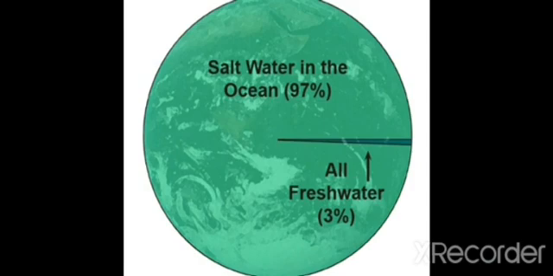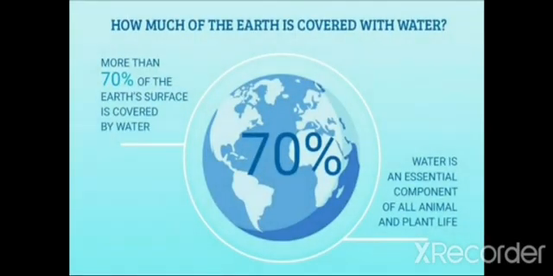Because the sea water and ocean water is very salty, we cannot use them at all. They are very abundant. Abundant means they are present in large amounts, but there is no use of it. We cannot use them since they are salty. We have to use only the freshwater sources, that is only 3%. In this 3% of fresh water only, we do all our daily activities like bathing, cooking, cleaning and washing and all.